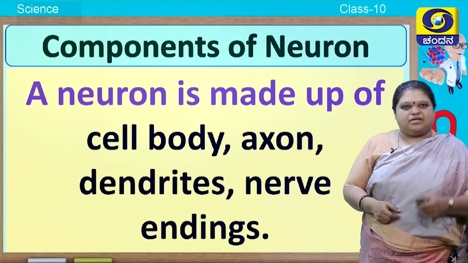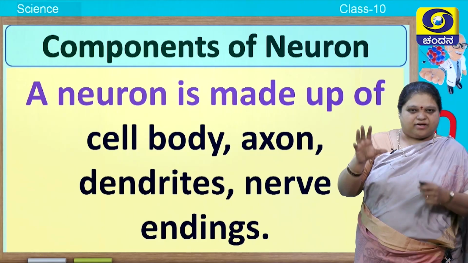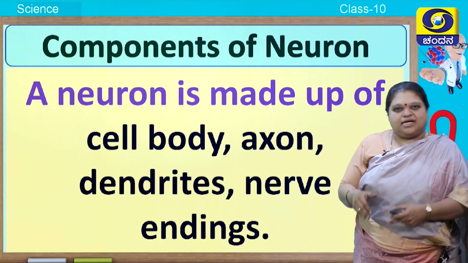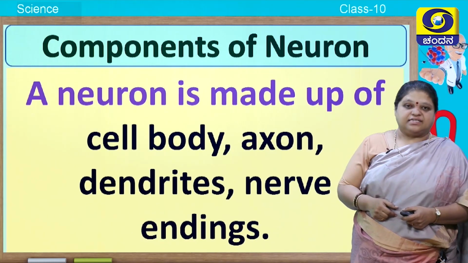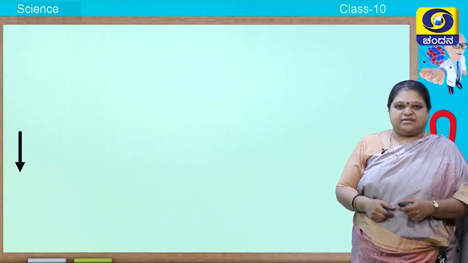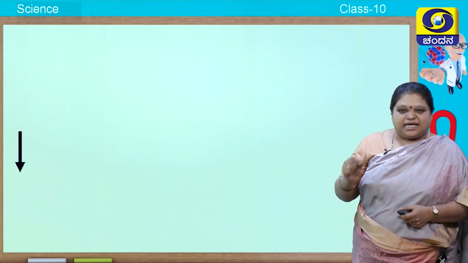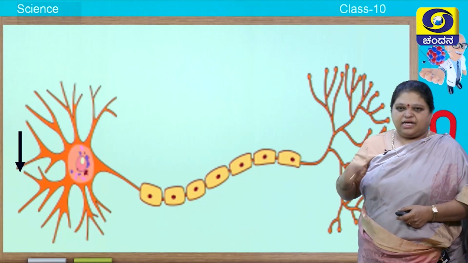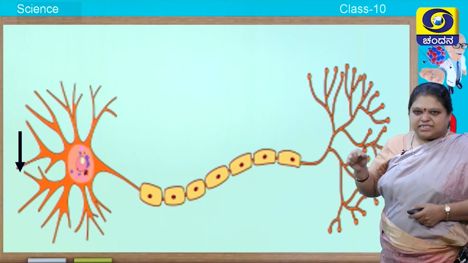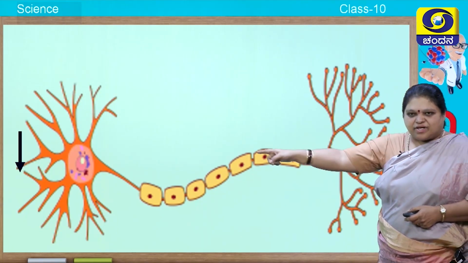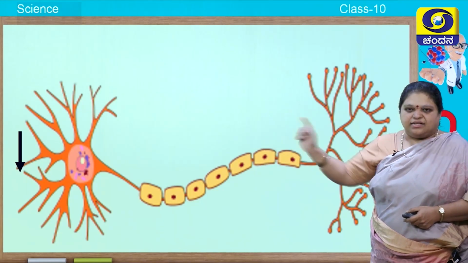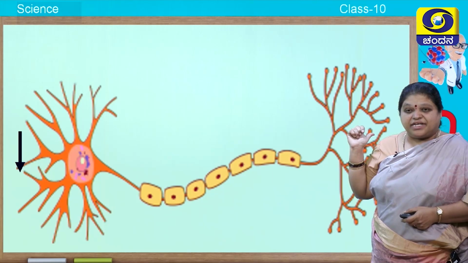A neuron is made up of cell body or cyton, then axon, then dendrites, and finally nerve endings. Next, let us see how an electrical signal passes through a neuron. Here I have shown you a neuron. See, the signal starts from the tip, that is the dendrite, and then it ends at nerve ending.